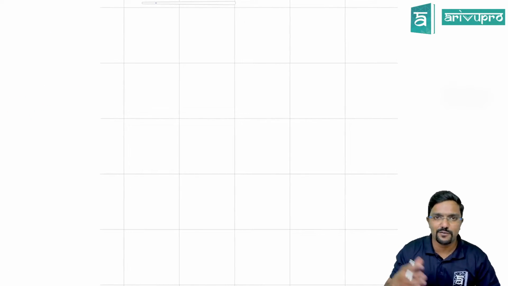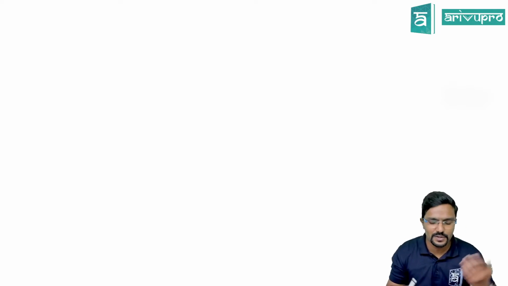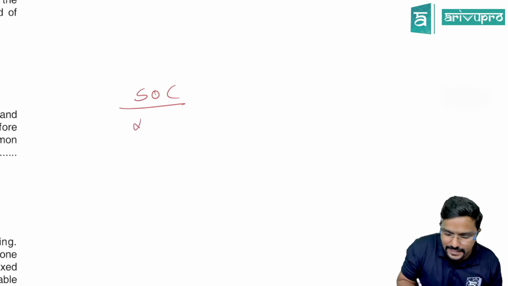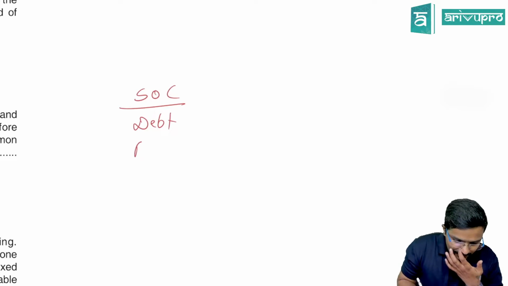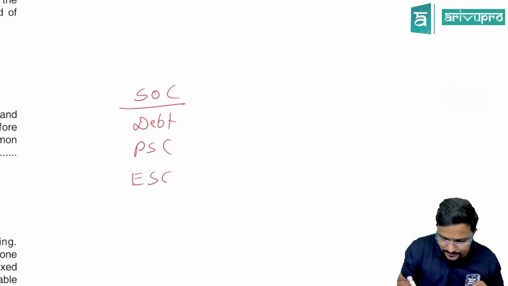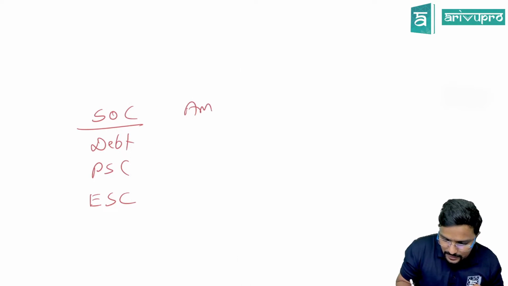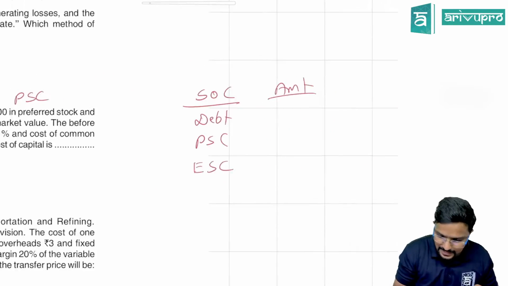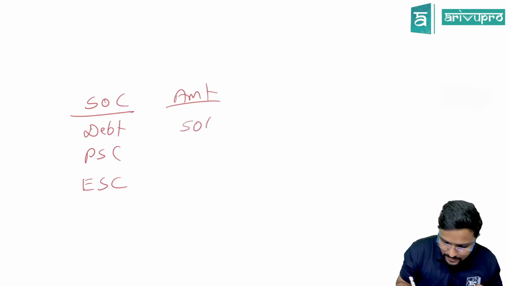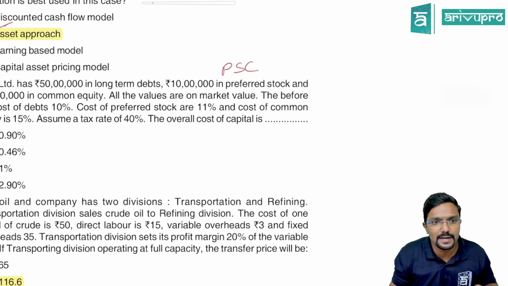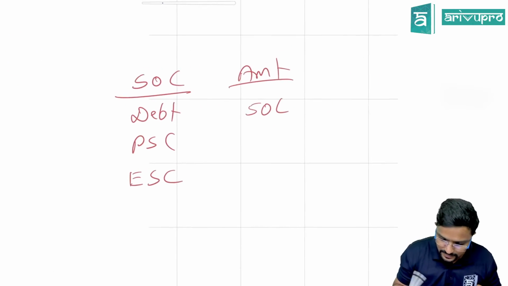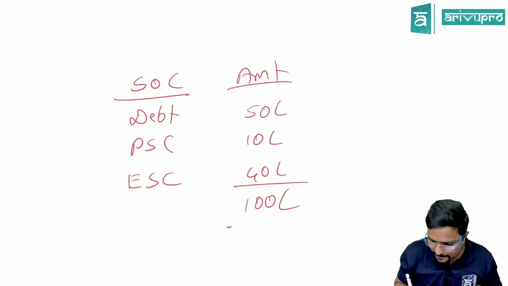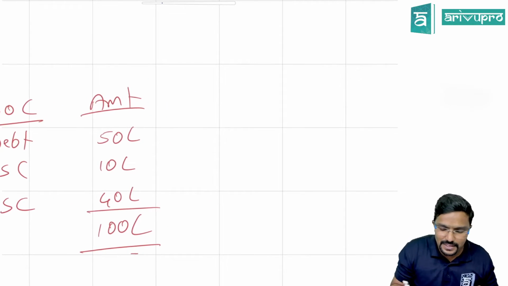Let us try to do it in the form of a table. You can also do it as an equation. Let me do it as a table: source of capital is debt, preference share capital, equity share capital. Okay. Amount we will do. Amount: debt is 50 lakh, preference share capital 10 lakh and equity is 40 lakh. So the total is 100 lakh. Okay. Next, let us just calculate the weight.